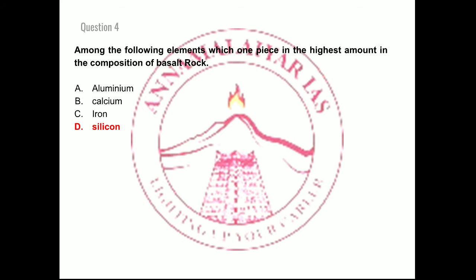That is one among the things that has to be remembered. Basalt rock contains silicon. Basalt rocks are usually heavy and dark in color. This dark color is due to iron content. That is also one among the things that has to be remembered. So basaltic rocks are dominated by ferro magnesium minerals, which have very huge iron content. So let's move on to the next question.